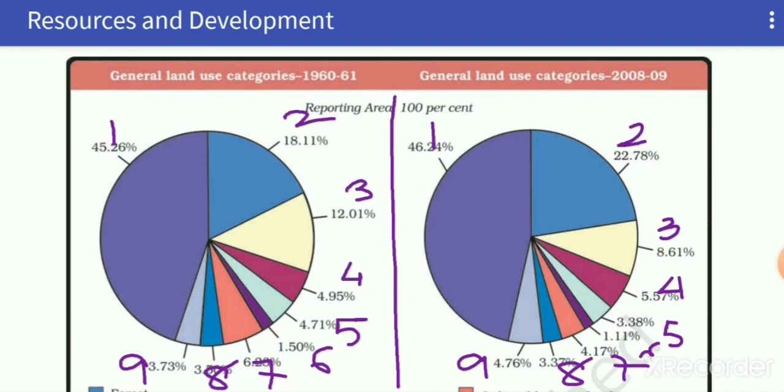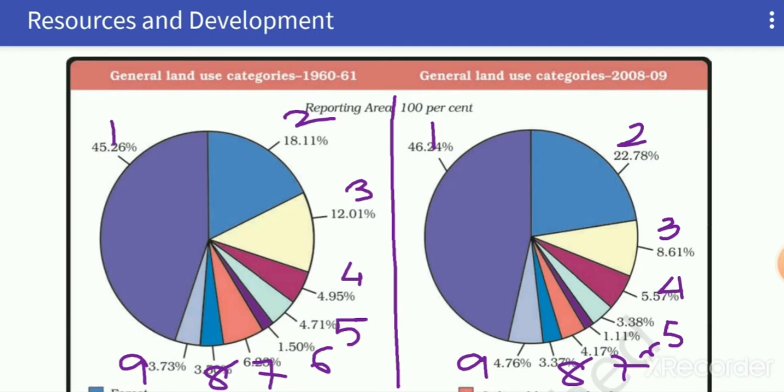Now the sixth one is area under miscellaneous tree crops and groves. This land area has decreased from 1.50% to 1.11%. Seventh one is culturable wasteland. This type of land has decreased from 6.23% to 4.17%. This is good that wastelands are converted into other economic activities.